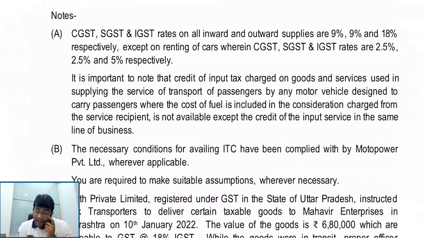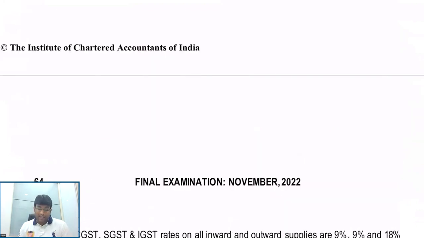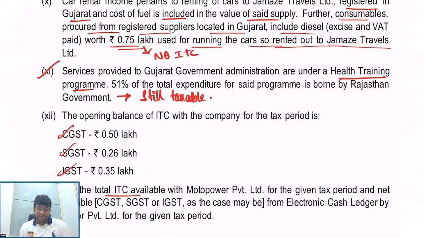CGST, SGST rate is 9%, 9%, but for renting of cars, it is 2.5%, 2.5%, 5%. It is important to note that credit of input tax charged on goods and services used in supplying service of transportation of passenger by any motor vehicle designed to carry passengers, where the cost of fuel is included, is not available, except the credit of input service in the same line of business. Obviously, necessary conditions for availing ITC have been complied with by Motor Power Limited. Very good. What an interesting question, my dear friends.